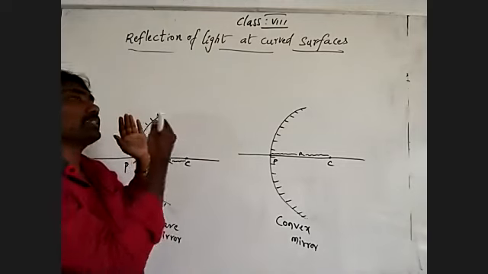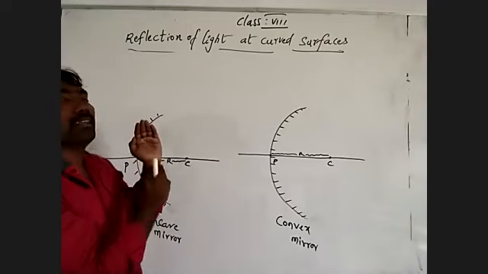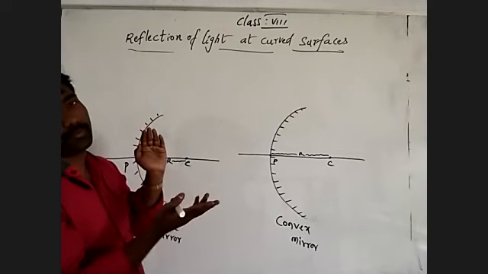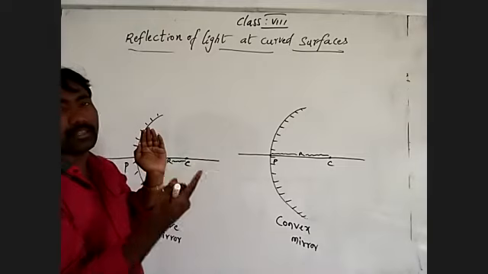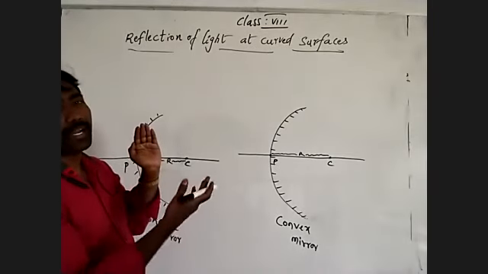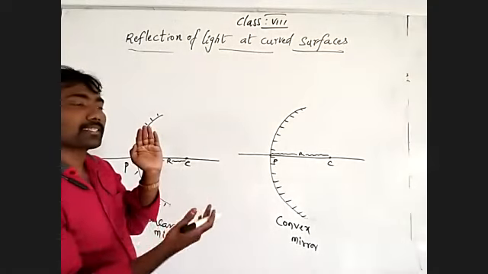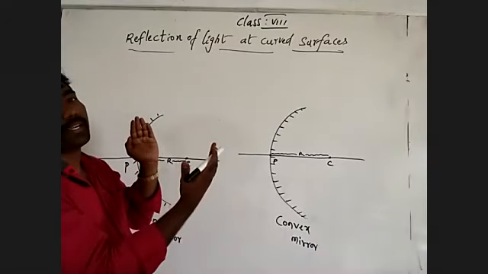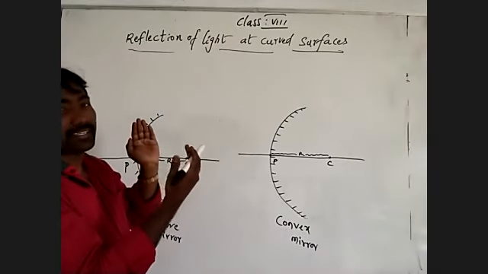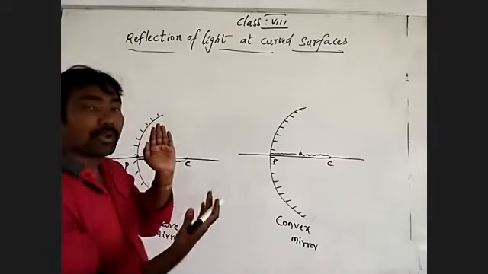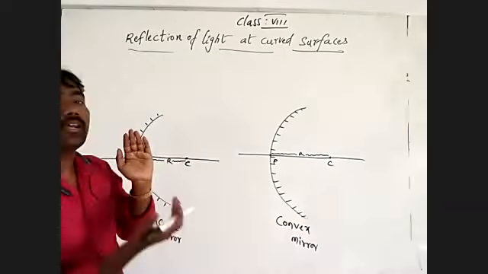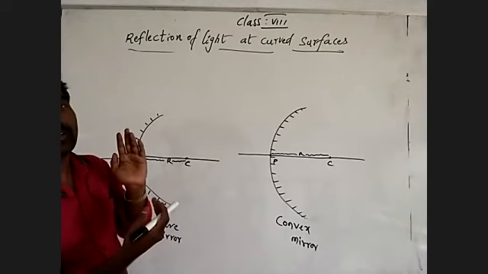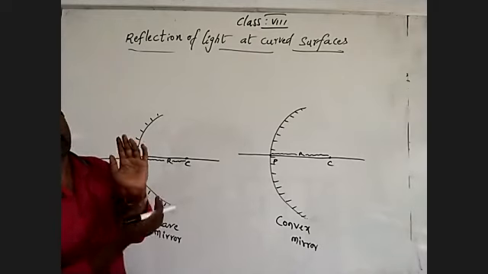When a parallel beam of light is incident on the inner curved surface, it bounces back, which means it gives a reflection in front of the mirror. By using paper as a screen in front of the mirror and adjusting it, we get the brightest spot image of the sun on the paper. That position, that brightest spot, we consider the focus of the mirror.